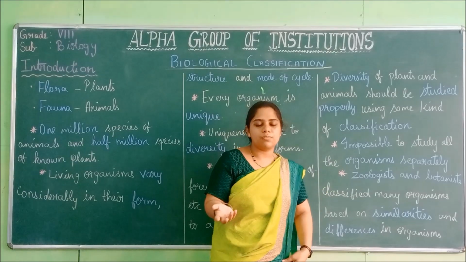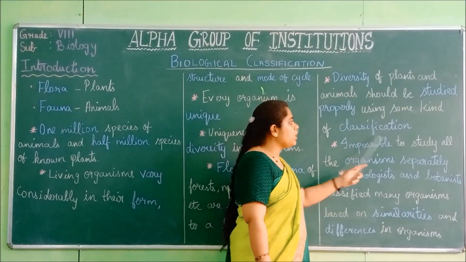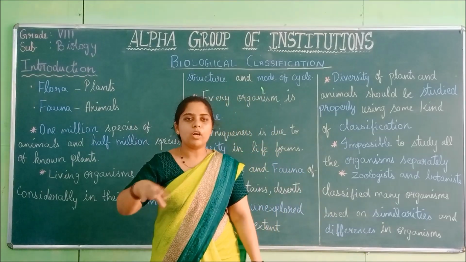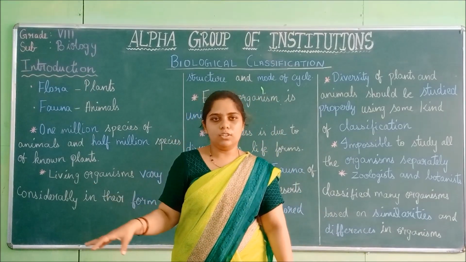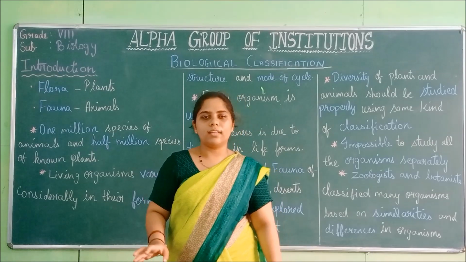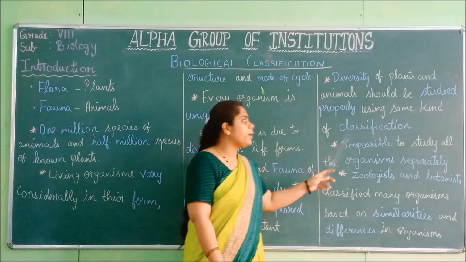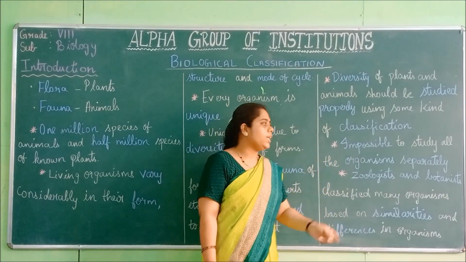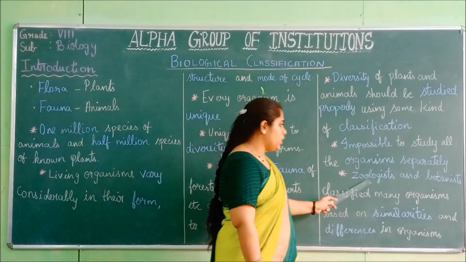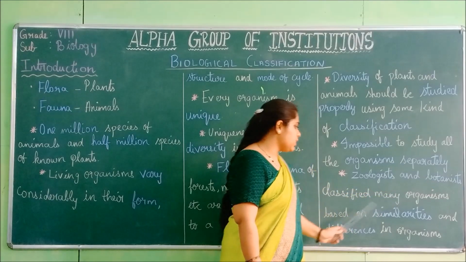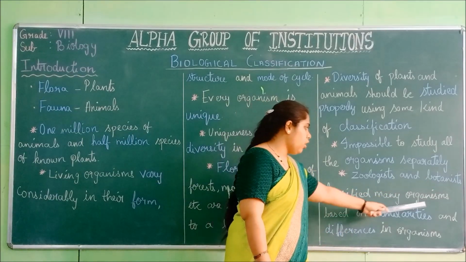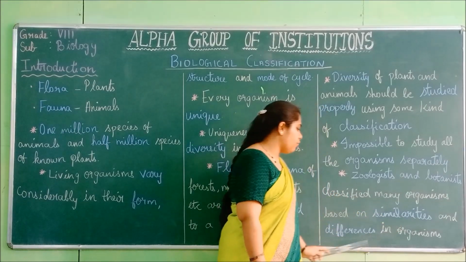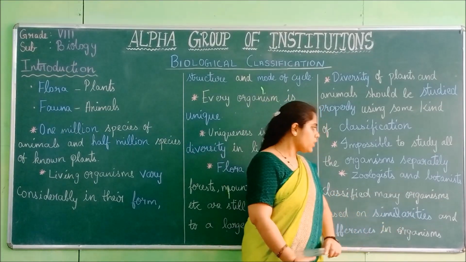Many kinds of classification are there. We are using the classification technique and learning all the organisms, grouping them under each group and learning them together. That is the main purpose of classification. Then only we can study them properly. And zoologists and botanists classify many organisms based on similarities and differences in organisms.